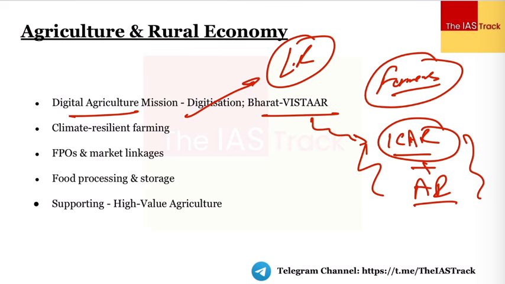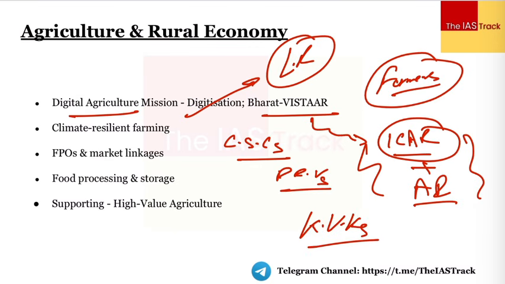And then the budget also talks about climate resilient agriculture, where we focus upon the climate smart crops, or we focus upon the drought resistant varieties, because we are witnessing the ill effects of climate change, so we need all of these crops, right. How will we do that? By strengthening the Krishi Vigyan Kendras, KVKs, and then the different institutions of ICAR will basically be strengthened, right.